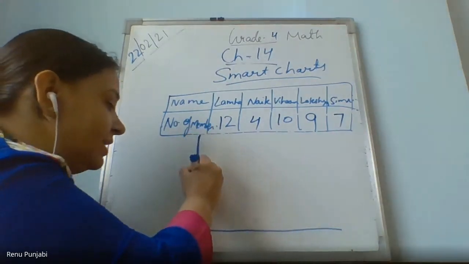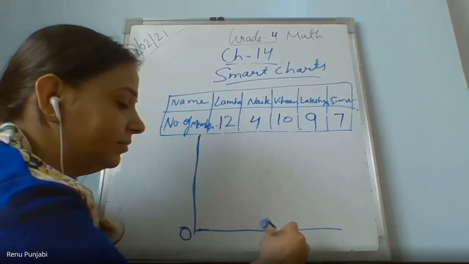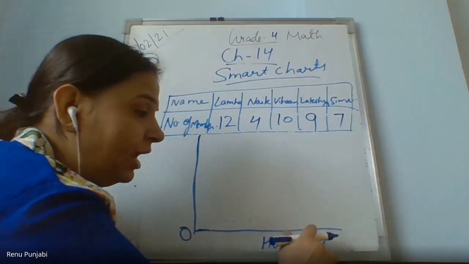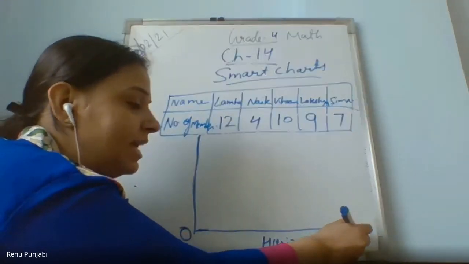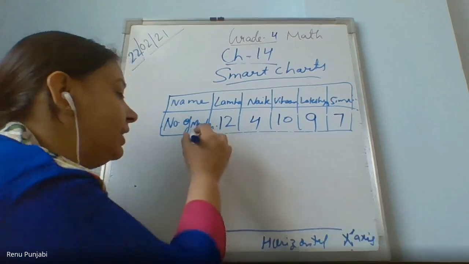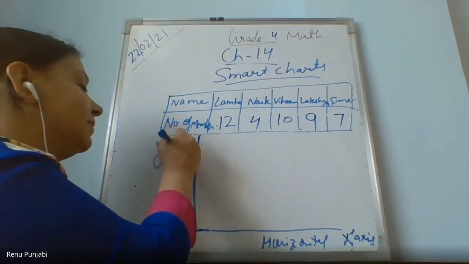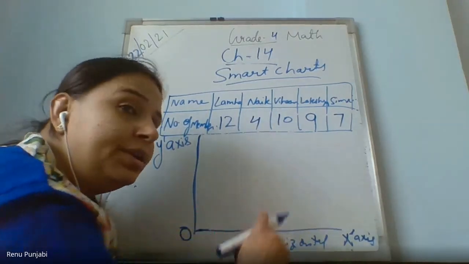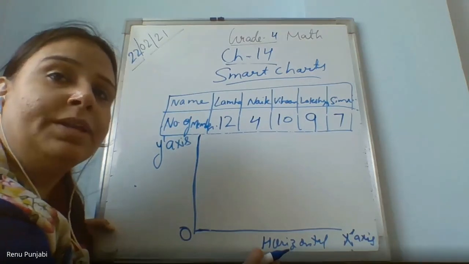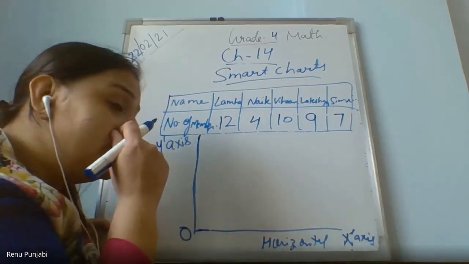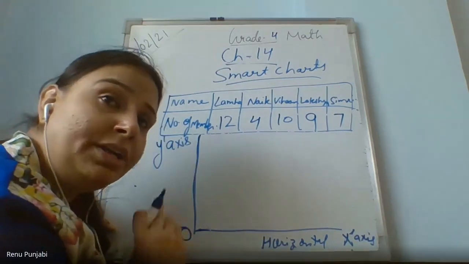When these lines in an L shape intersect at a point, 0, this is the horizontal line and this is the vertical line. The horizontal line we call the x-axis, and the vertical line is called the y-axis. When we arrange the rectangular bars on it, then it will become a bar chart, bar graph.